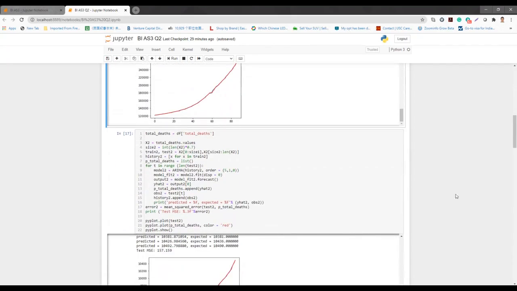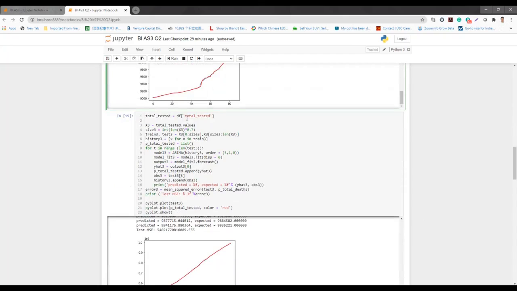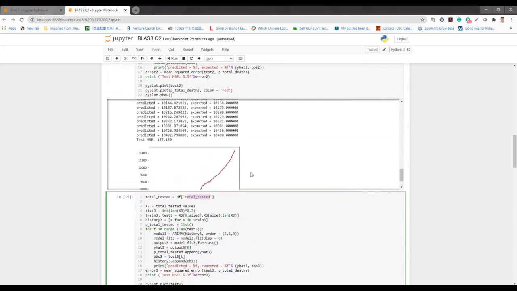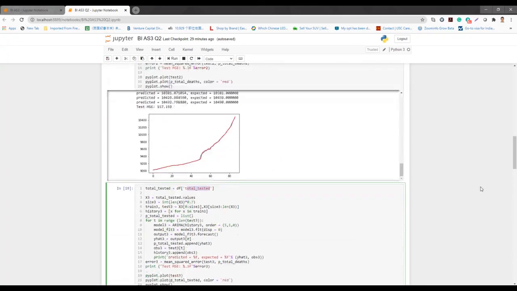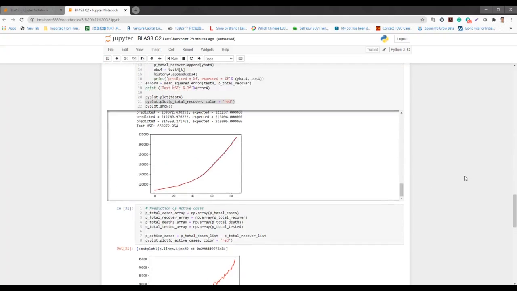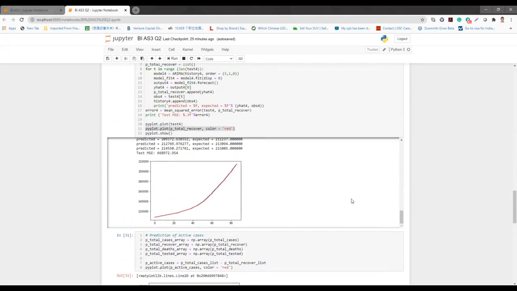Here we use similar methods to get predictions for another three columns of data, which are the total deaths, the total tested, and the total recovered. You can see that all these three charts show that the model is very efficient in predicting the real value.